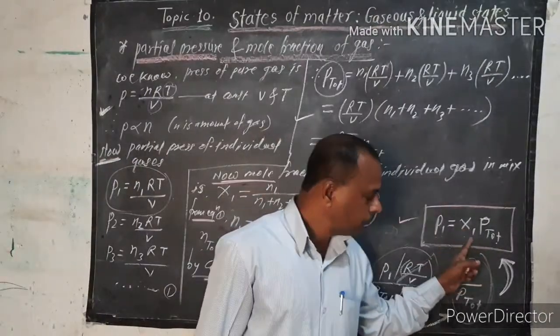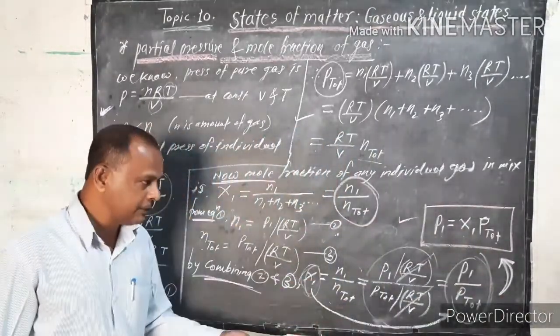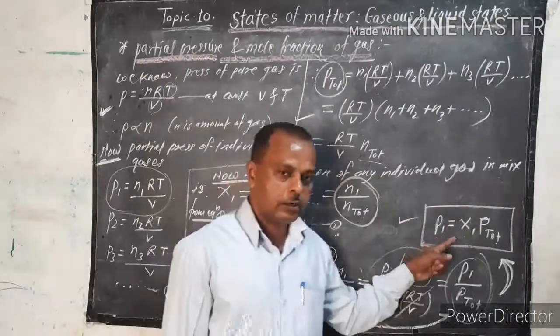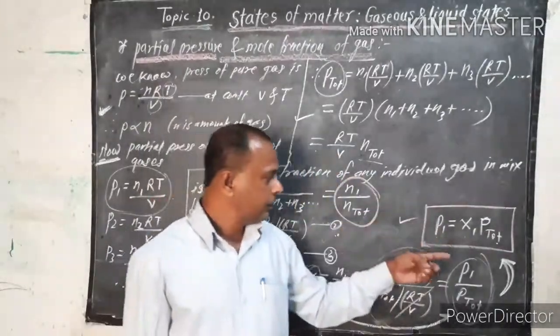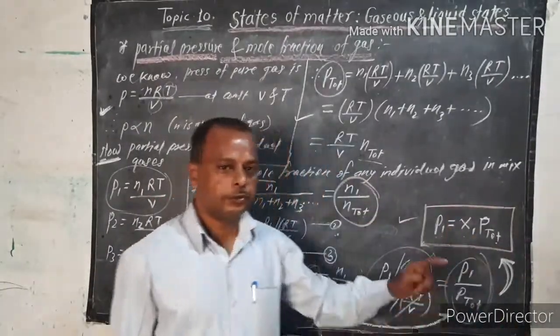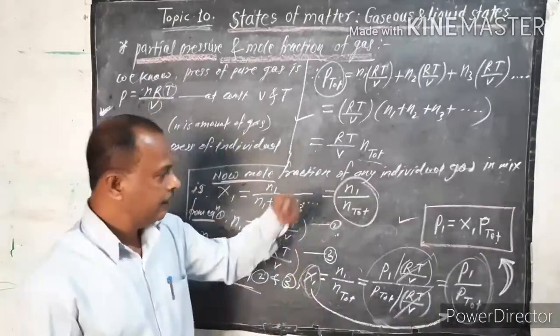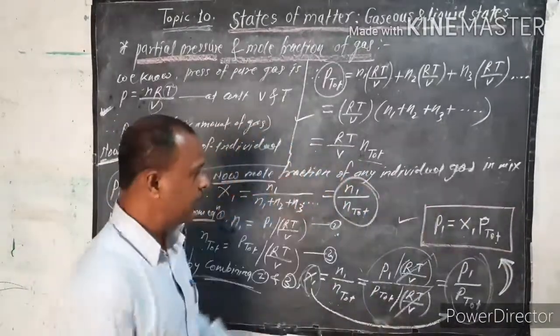Partial pressure of any gas is the product of the total pressure and its mole fraction.